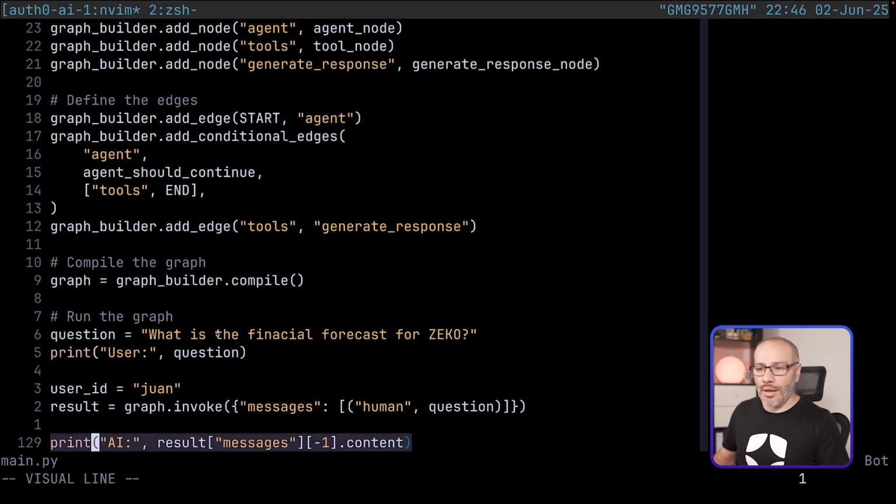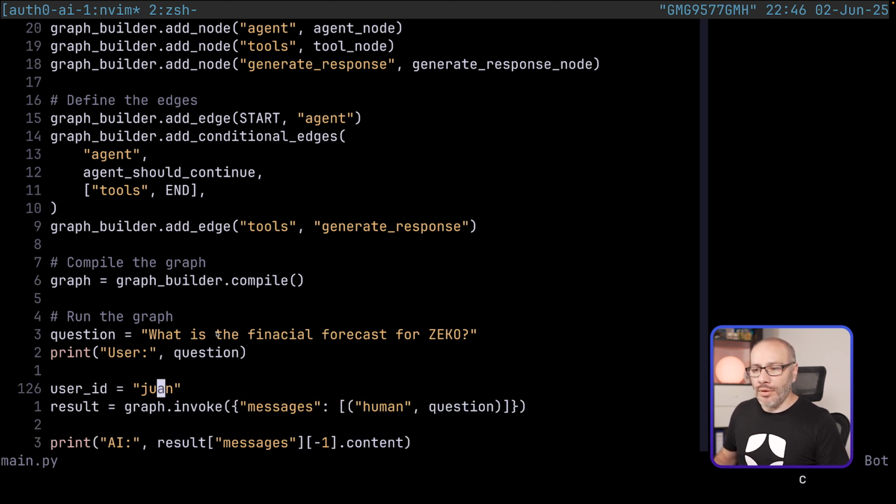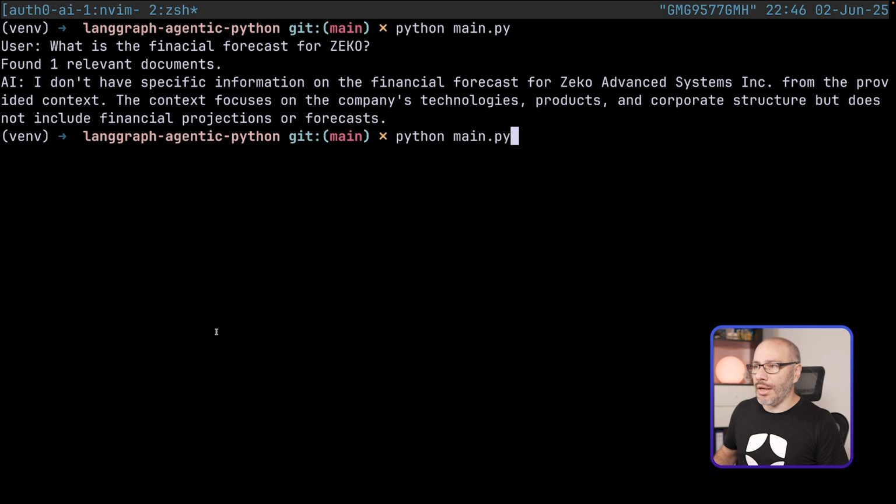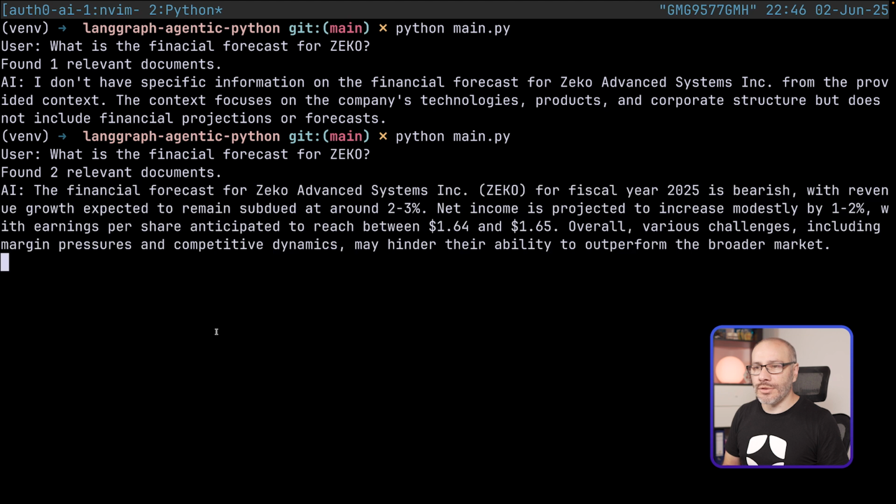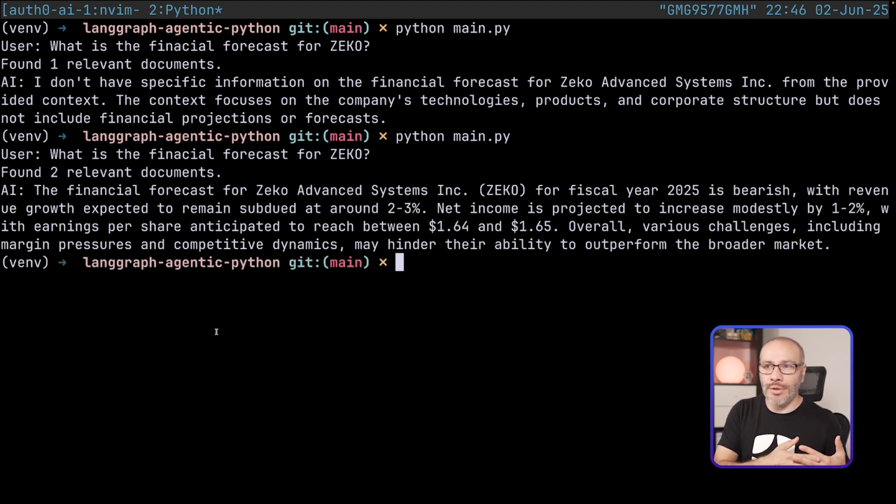and we print the results. And so now let's see what happens when I switch the user ID from Juan, which we had before, that had no access to financial or to the private document, to admin. And now when I do that and I run my script once again, I get, again, the same question: what is the financial forecast for SICO? We found 2 documents this time, not just the public document. Now we found 2, and now we get a proper response.